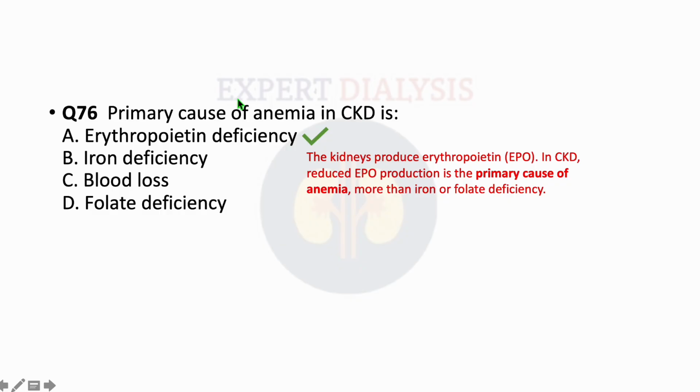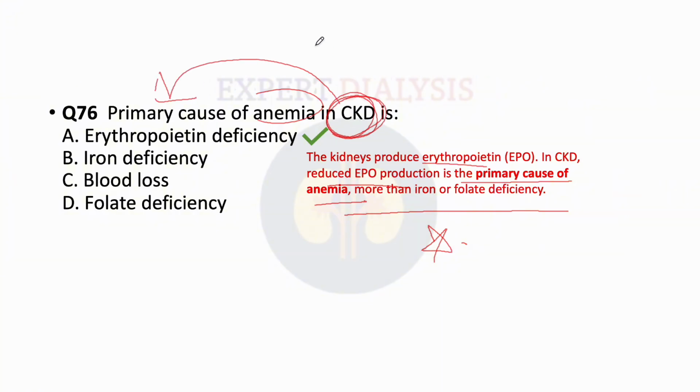So the primary cause for anemia mainly is erythropoietin. Since the kidney produces erythropoietin, in CKD, reduced EPO production is the primary cause of anemia, more than the iron and folate deficiency. So here we are talking about CKD, and for CKD the primary cause will always be EPO deficiency because the kidneys are not able to perform their function properly.